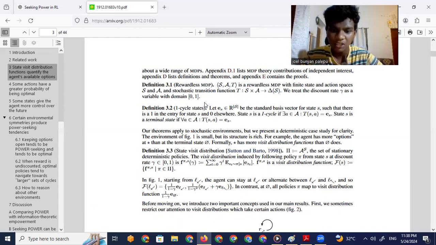Let E_s be the standard basis vector for state S, so that there is a 1 in the entry of state S and 0 elsewhere. State S is a 1-cycle if... I don't know about the notation.